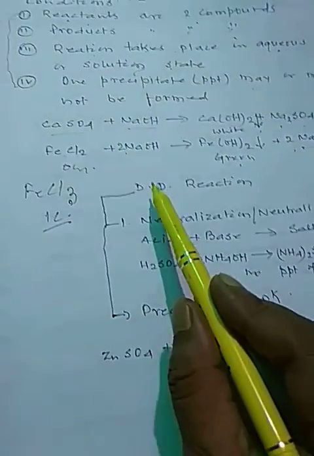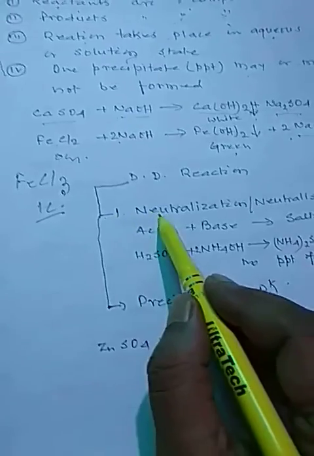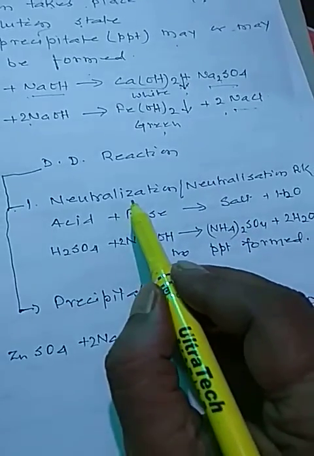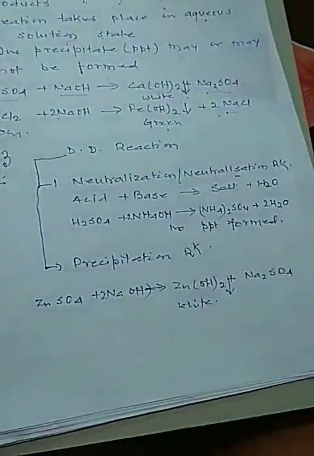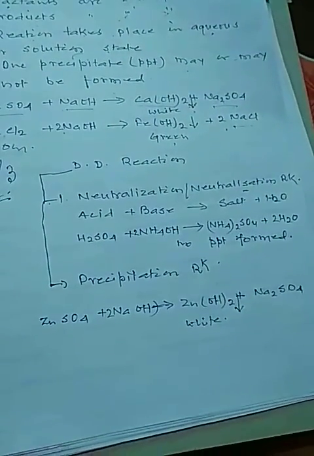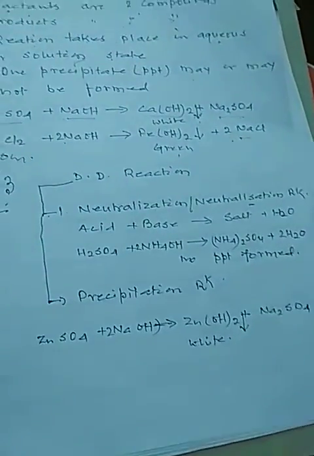Now this double decomposition reaction is of two types. First one is your neutralization reaction. Here I have written ZA, even we can write SA, both are correct, no one is wrong. So neutralization reaction. What is neutralization reaction? A reaction between acid and base is called neutralization reaction.